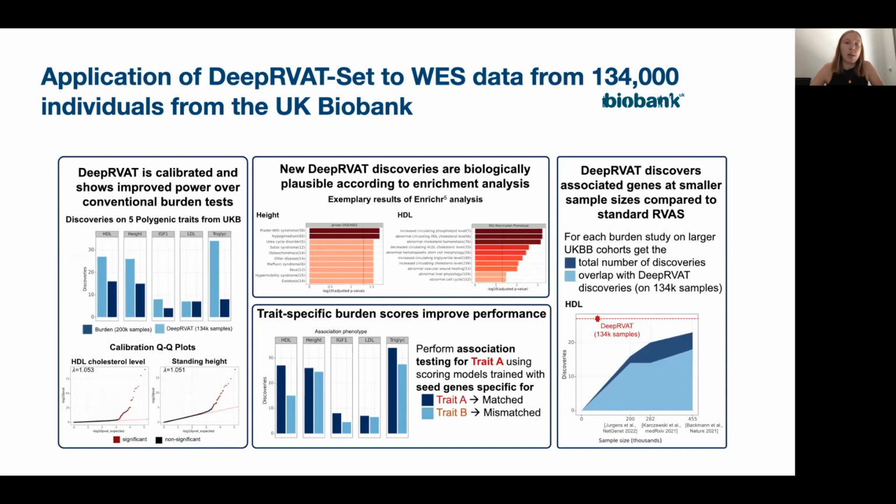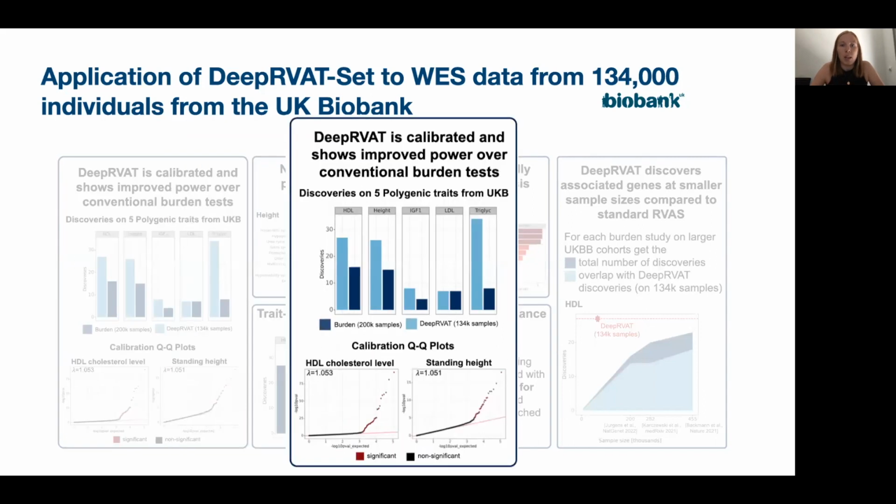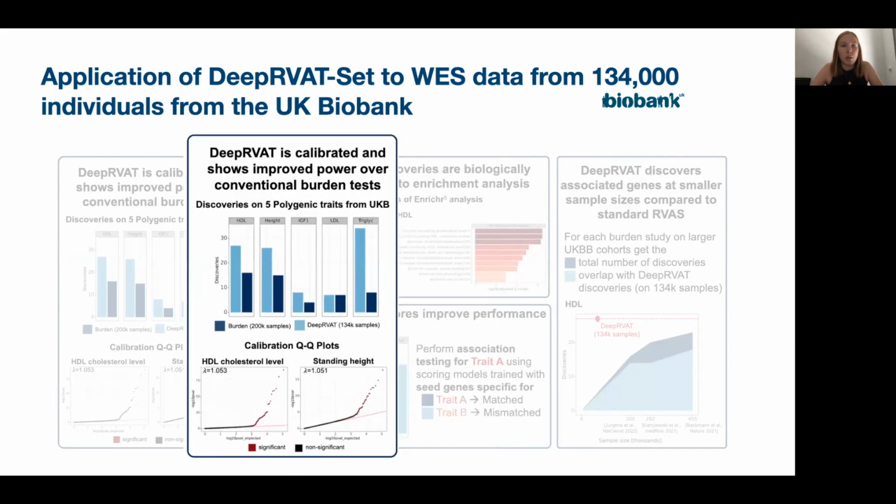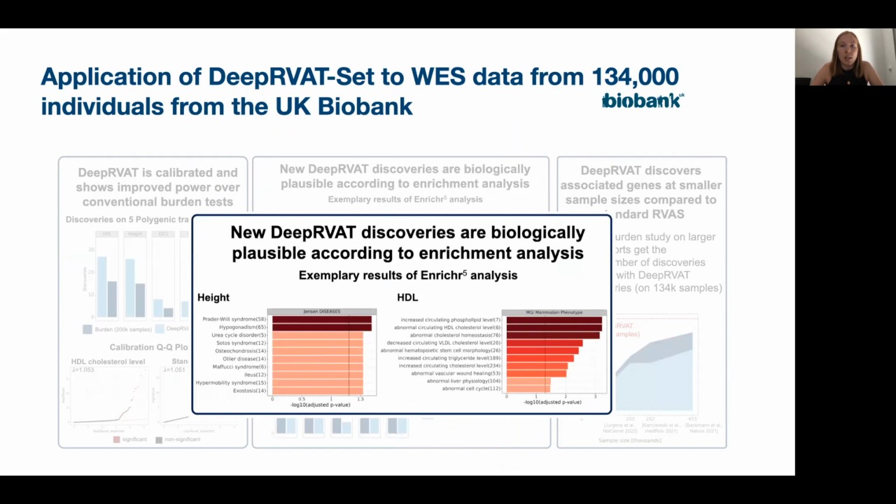In a second set of experiments, we applied DeepRVAT to find associated genes for 5 quantitative traits using whole exome sequencing data from the UK Biobank. We demonstrated that our method discovers more significant associations than a burden study on the UK Biobank dataset, which even used more samples. And we found no evidence of systematic inflation of p-values returned by DeepRVAT, and thus concluded that our method is calibrated. Also, we found through enrichment analysis that new DeepRVAT discoveries are enriched for non-affected genes of related phenotypes.